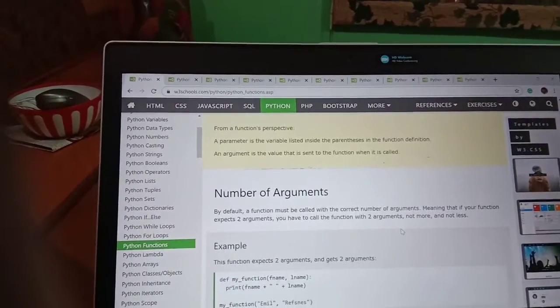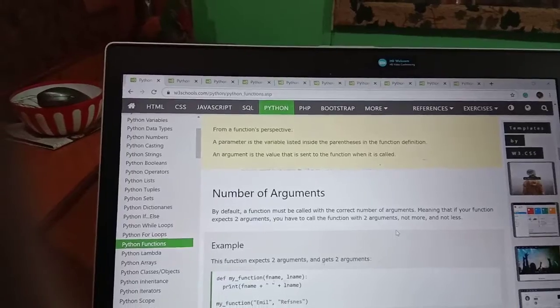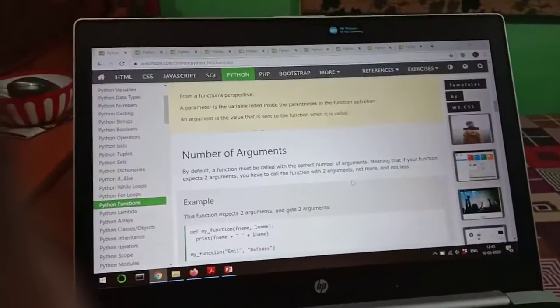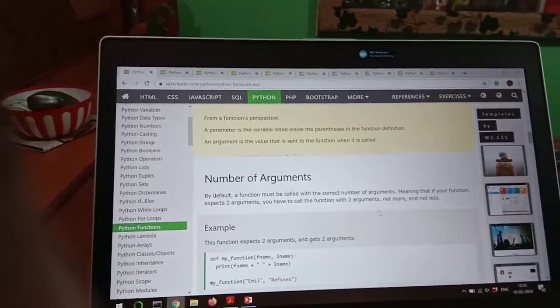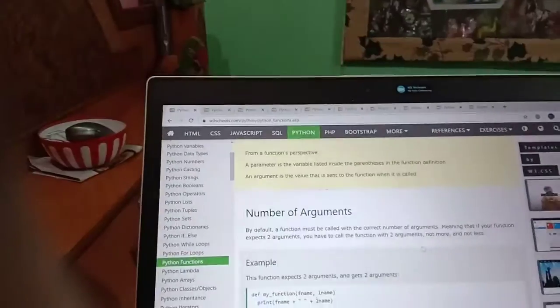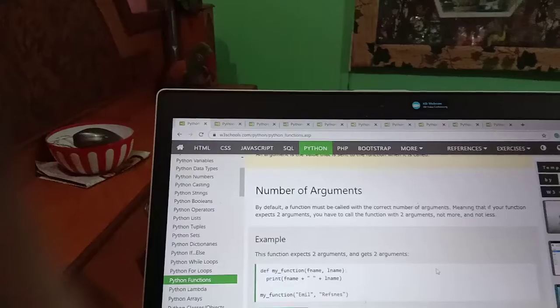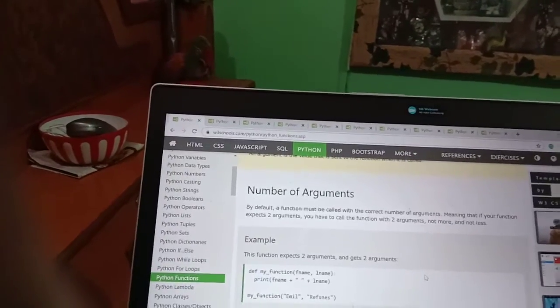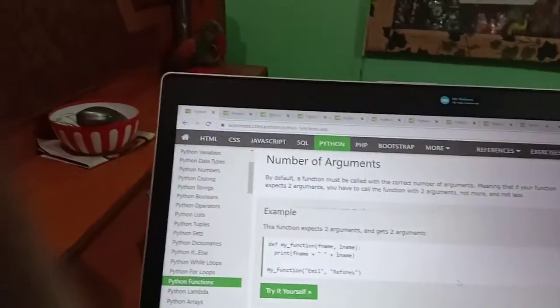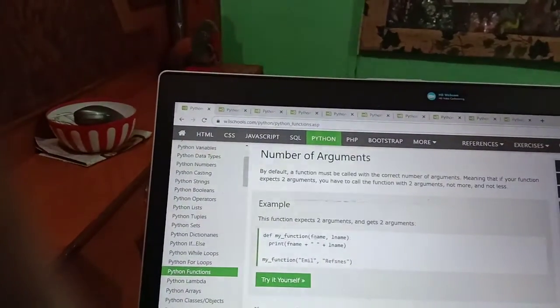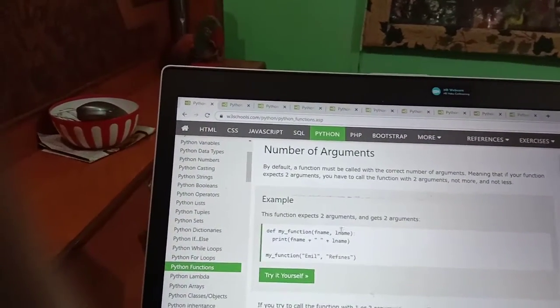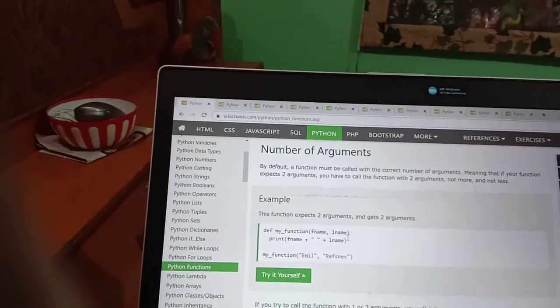Okay. So, number of arguments. By default, a function must be called with the correct number of arguments, meaning that if your function accepts 2 arguments, you have to call the function with 2 arguments, not more and not less. For example, this function expects 2 arguments and gets 2 arguments. Here we can see define my function with 2 parameters, fname and lname, means first name and last name.